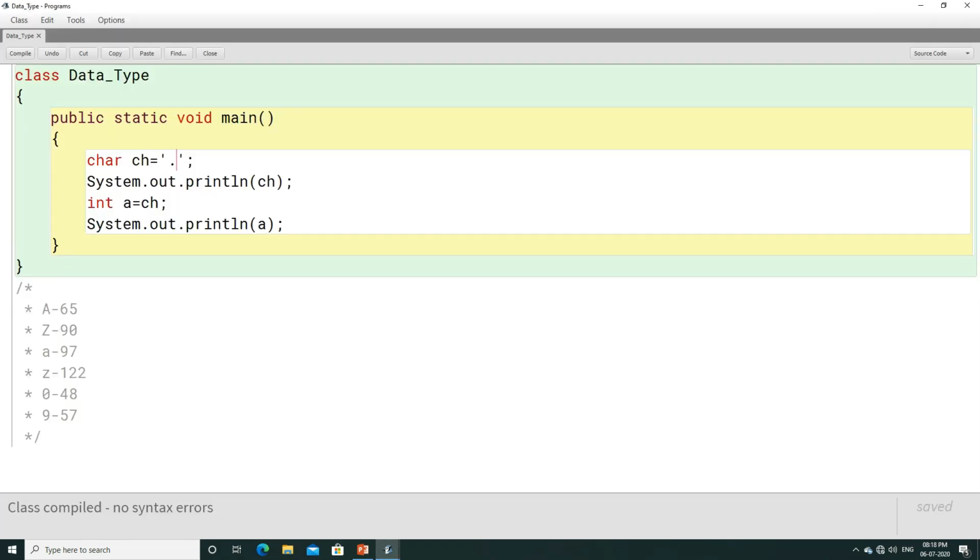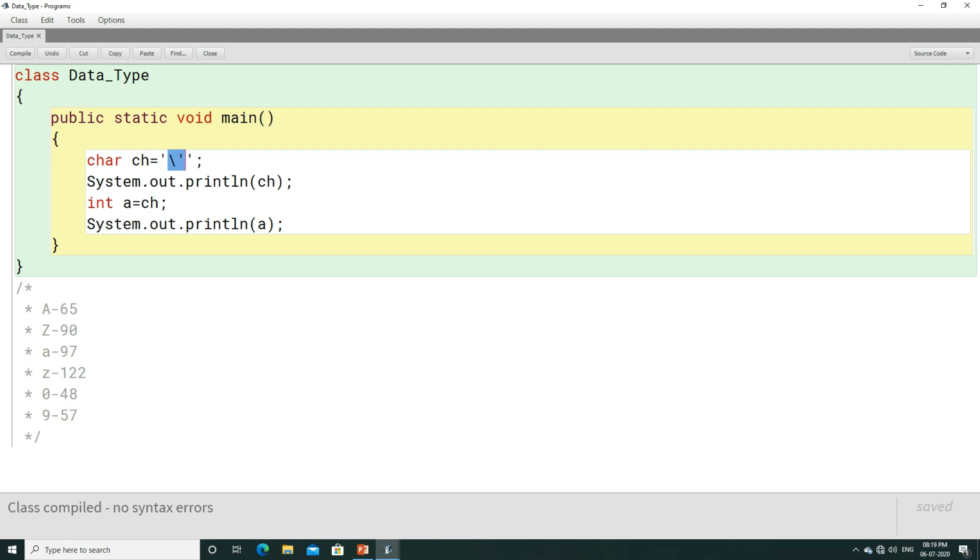Similarly, you can get the ASCII value of single quote itself. But remember, single quotes cannot be written directly. The reason is the compiler will think that a single quote is starting here and a single quote is ending here. Then what is the use of this single quote? So here you have to use the concept of escape sequence. Single quotes can be used, but with the help of an escape sequence. The backslash will break the normal flow of the single quote, so backslash single quote will be considered as a single character, that is single quote.